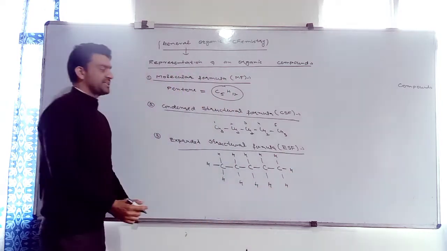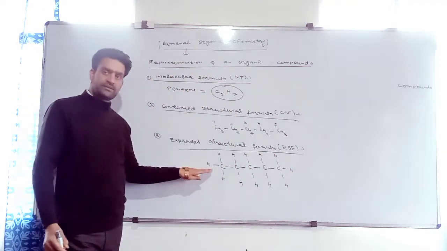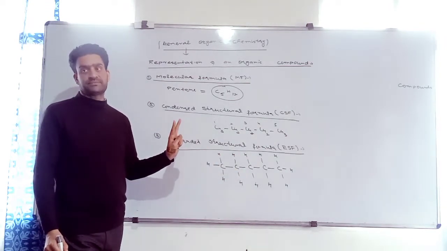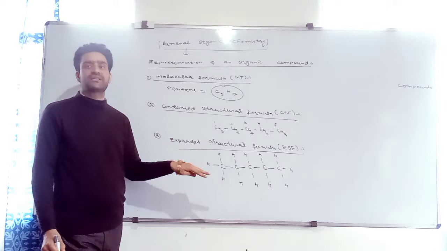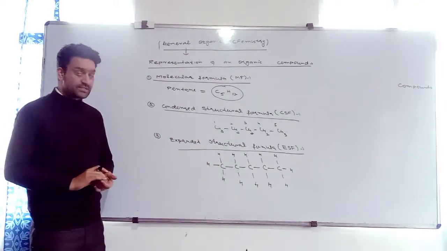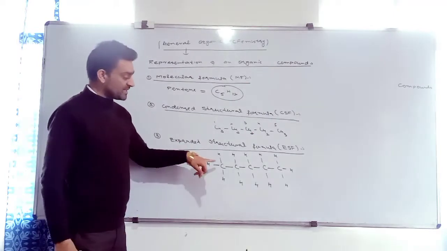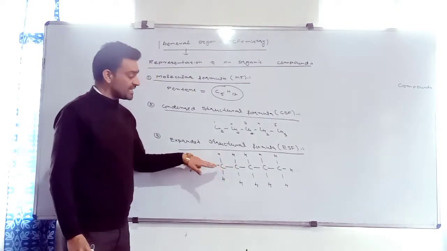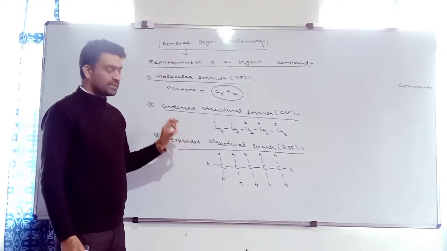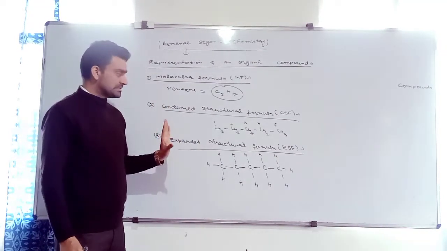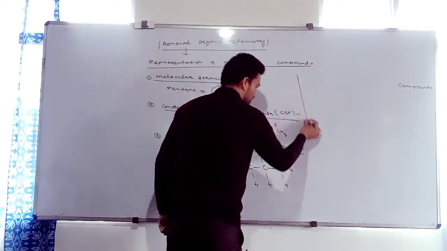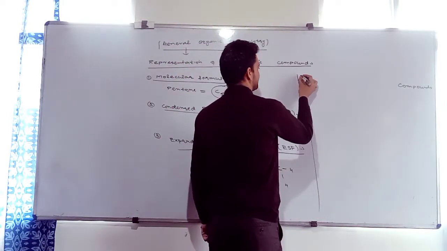That means terminal will, if it is saturated, terminal will contain 3, and non-terminal will contain 2 if saturated. If unsaturated, number of hydrogen decreases. Right? So what is expanded structural formula? When linkage is mentioned between carbon atoms as well as between carbon and hydrogen atoms, that is expanded structural formula. Now the last formula, that is most important formula, that is bond line notation.